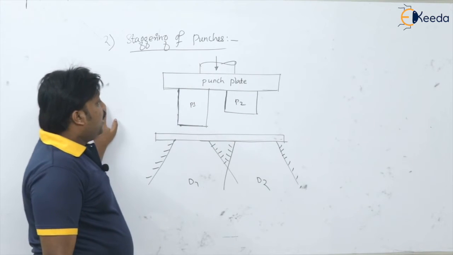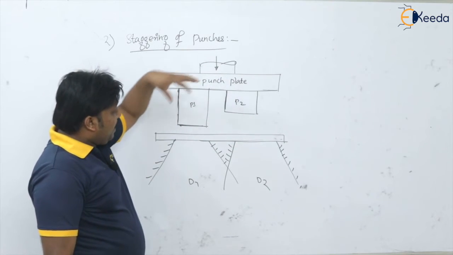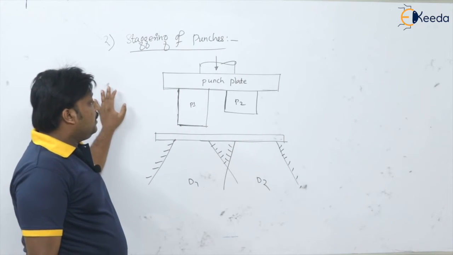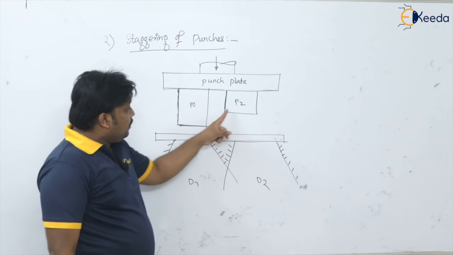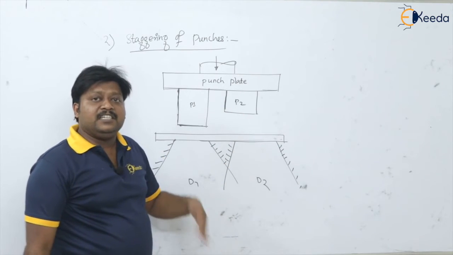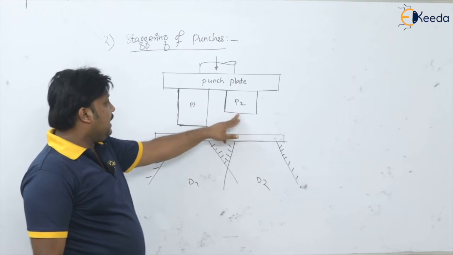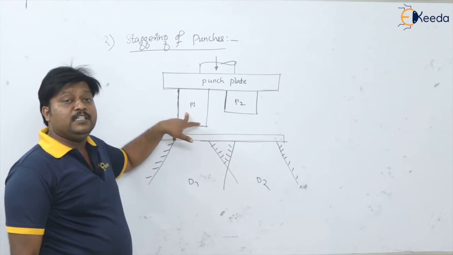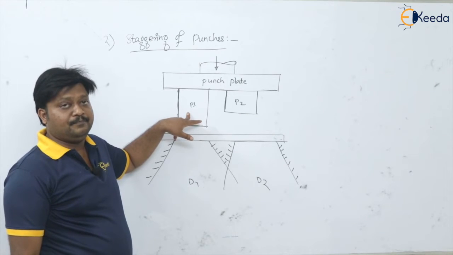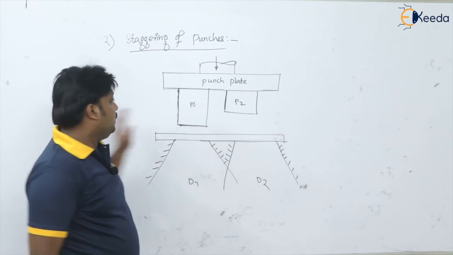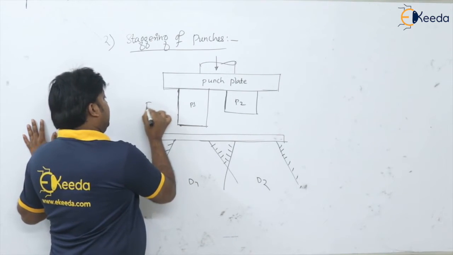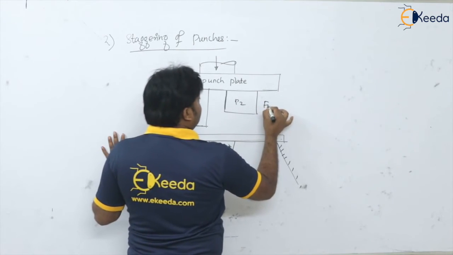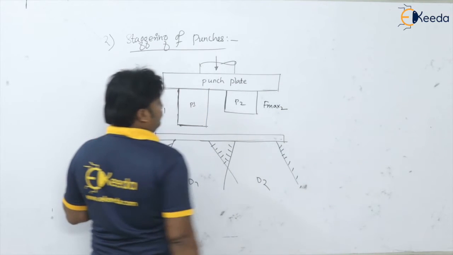So what will happen when the punch applies force onto the sheet or the stock? Here, punch 2 will start its work by the time punch 1 is going to finish its work. Say the force applied by punch 1 is F max 1 and the force applied by punch 2 is F max 2.